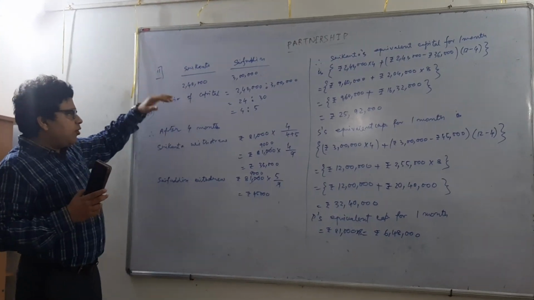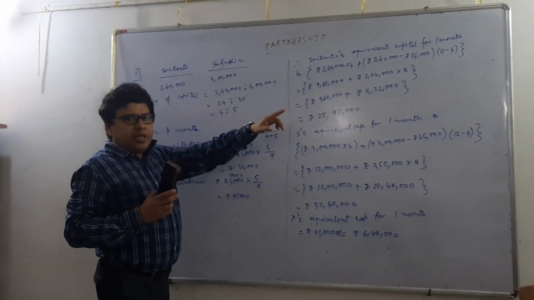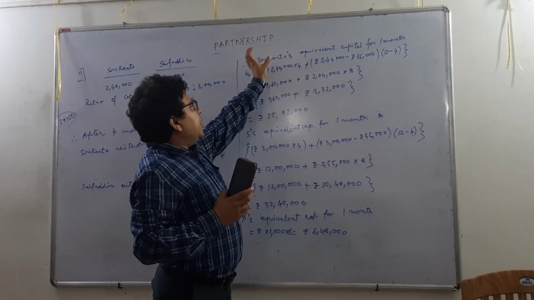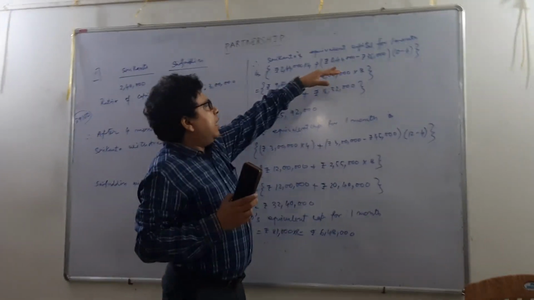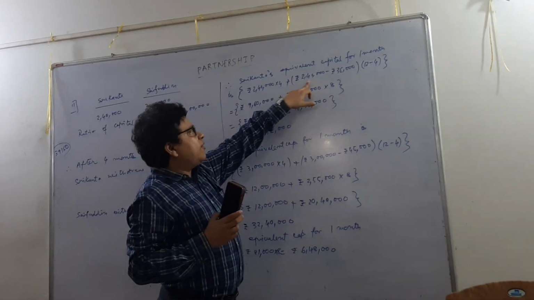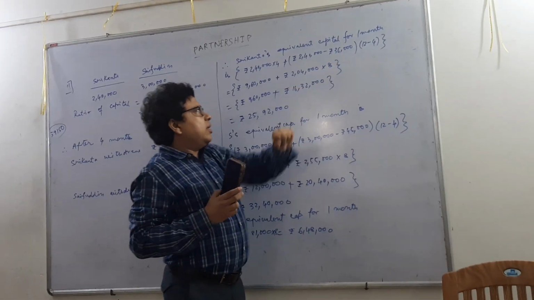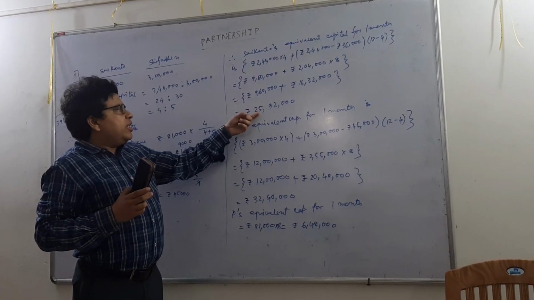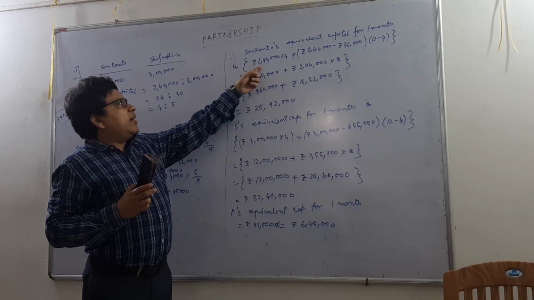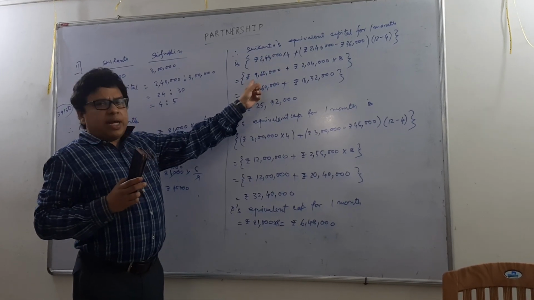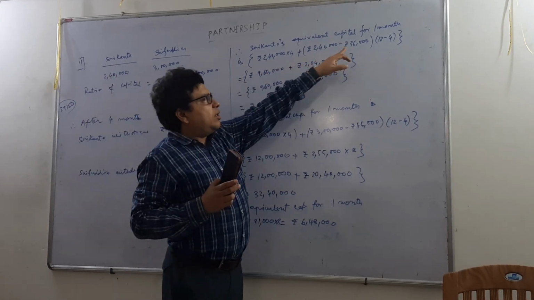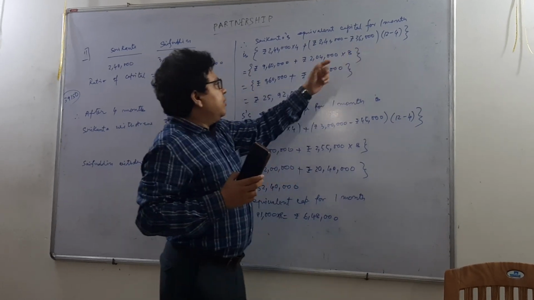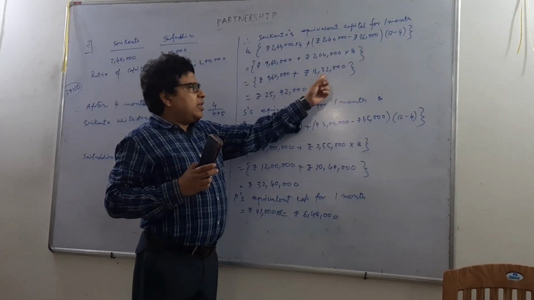Now the sum is like this: Srikanth's capital of rupees 2,40,000 was in the business for the first 4 months, and for the remaining 12 minus 4, that is 8 months of the year, his working capital in the business was rupees 2,40,000 minus rupees 36,000. 2,40,000 into 4 is 9,60,000, and 2,40,000 minus 36,000, which is 2,04,000, multiplied by 8, the result is rupees 16,32,000.